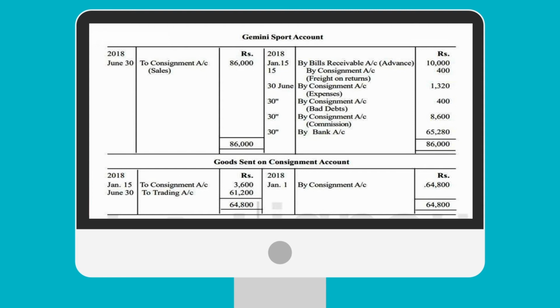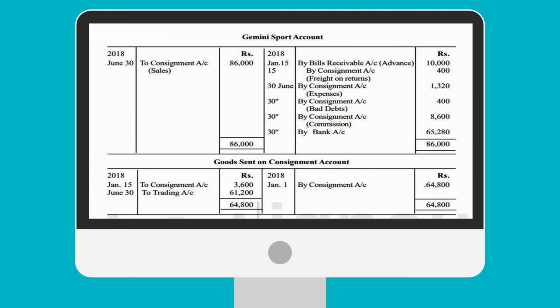By consignment expenses 1,320. It is mentioned: 720 and 600, 1,320. By consignment bad debts 400, mentioned in the question. By consignment commission 8,600, we have already calculated, 10% of 86,000.